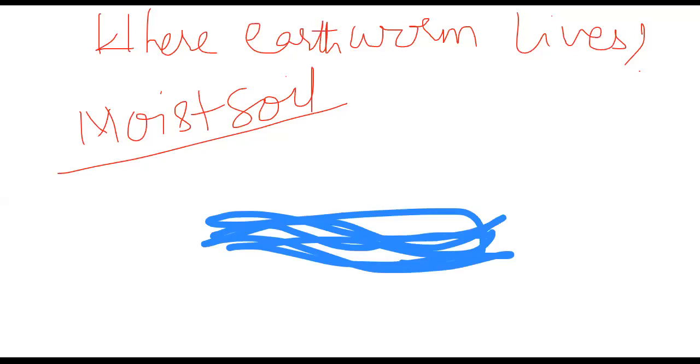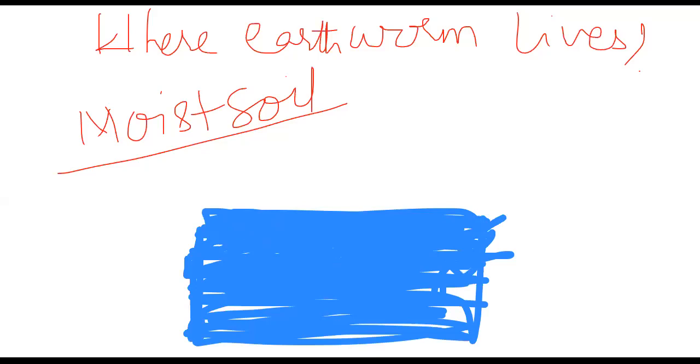So here it is going to make some burrows. How? With the help of the prostomium, we will see what the prostomium is. But first of all, let me fill the area with soil. Then it digs the burrows, and the earthworm stays there in the burrows.